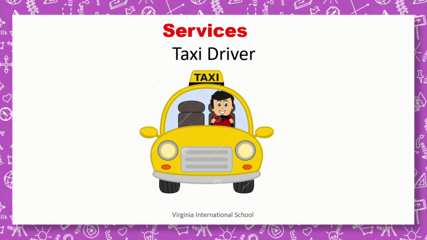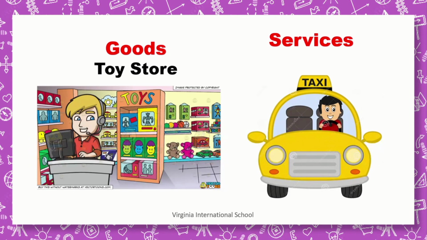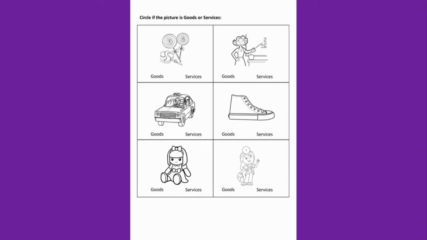Taxi drivers help people to reach their destination. So they are providing a service. That's why they are services. So goods are things like a toy store. When we buy toys, it's called goods. And services are things like a taxi driver because it's providing help to other people. It's called services. And now let's solve this revision sheet.